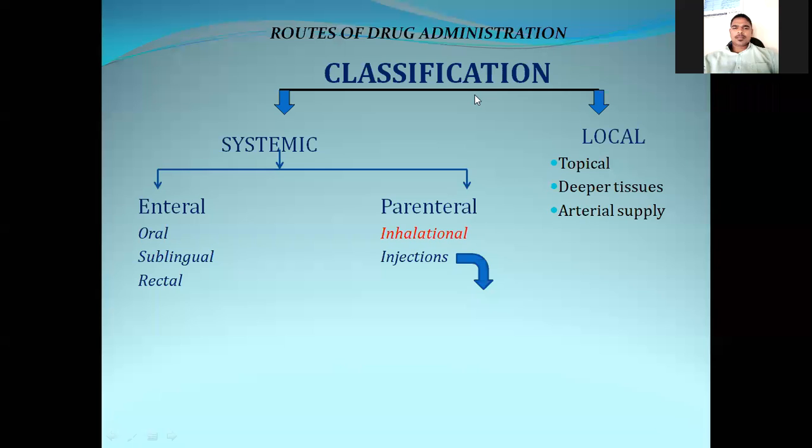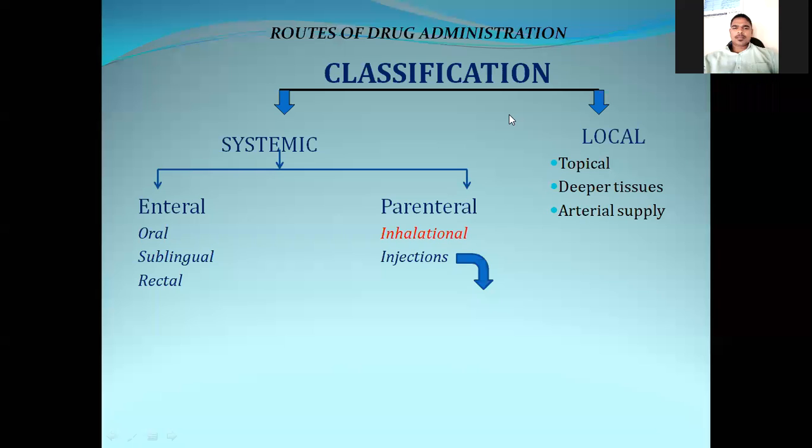The next part is pharmacodynamics. Pharmacodynamics means what the drug does to the body, that is the drug mechanism of action. Pharmacological actions are studied under the heading of pharmacodynamics. Okay, now in today's class, what we are going to study is the routes of drug administration.